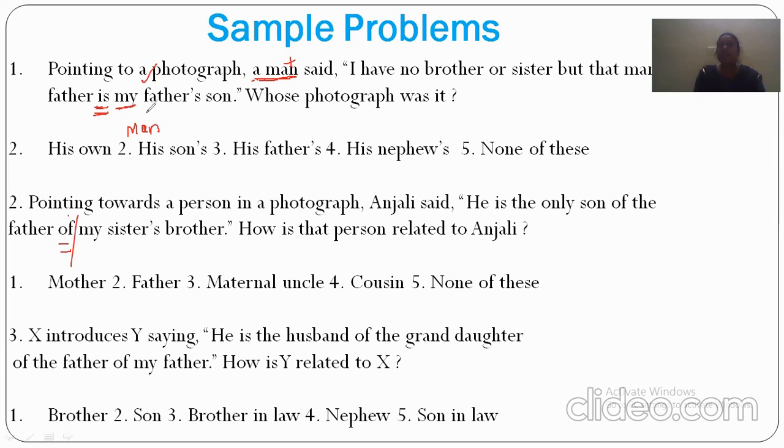Man's father's son. So generally, that man's father's son will become either this man or his brother.